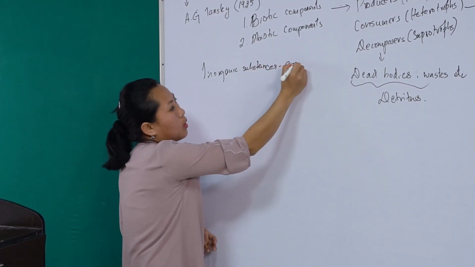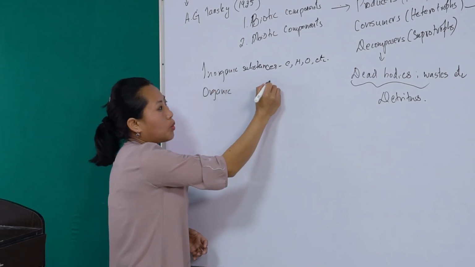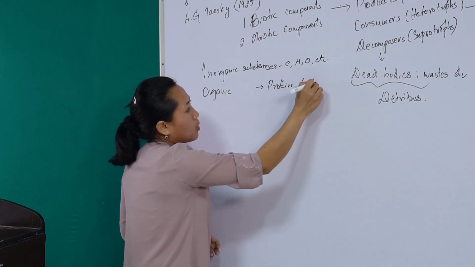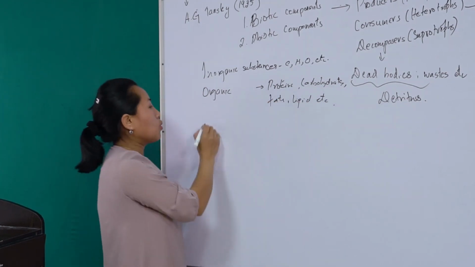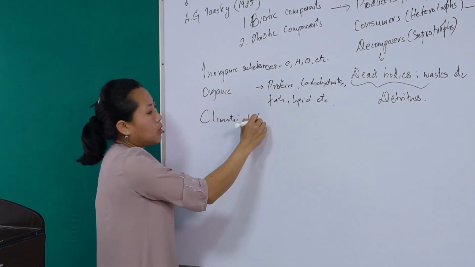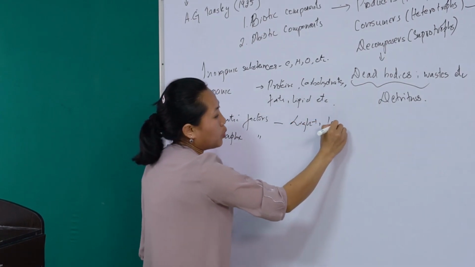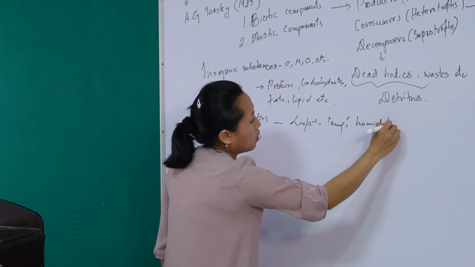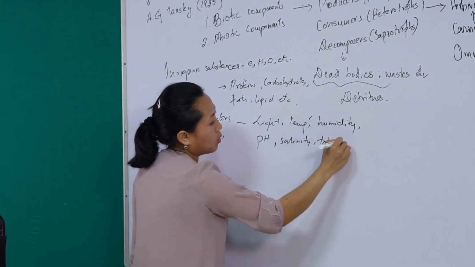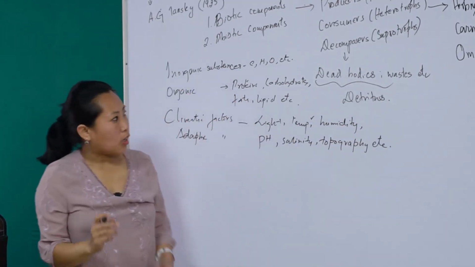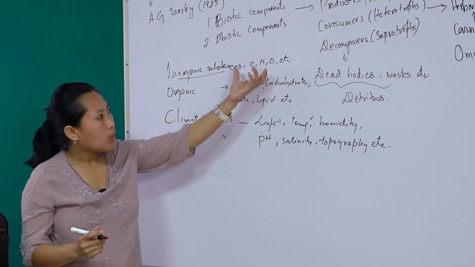Inorganic substances like carbon, hydrogen, oxygen, etc. And organic substances include proteins, carbohydrates, fats, lipids, etc. And it includes all those climatic and edaphic factors: light, temperature, humidity, then pH, salinity, topography, etc. So the abiotic factors include the inorganic substances like carbon, hydrogen, oxygen, and these are involved with the nutrient